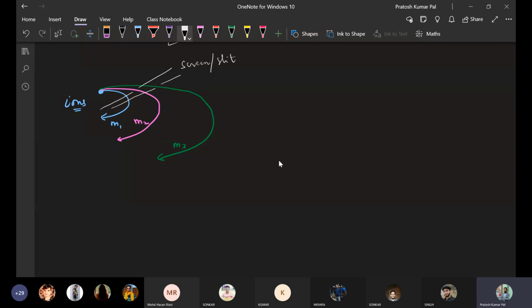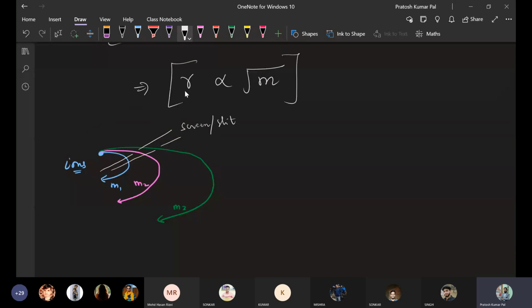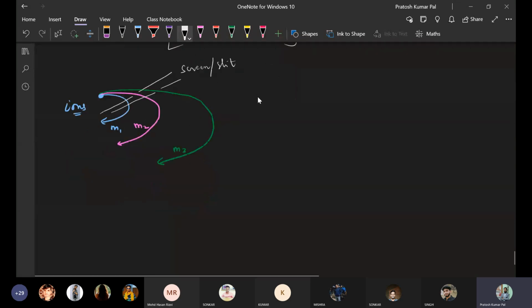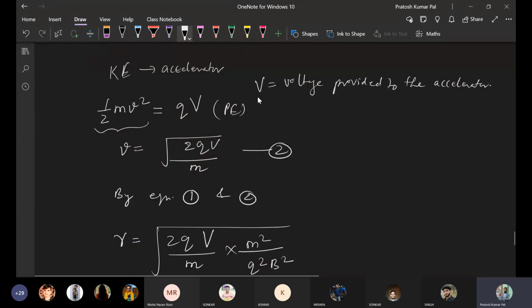This is one of the methods of mass separation. There are other methods available also. Here a simple method is used, and in other methods like electric and magnetic systems can be used for this ion separation also. We are able to separate because the radius of movement of these ions depends on the mass of the ions. So this is the third point.